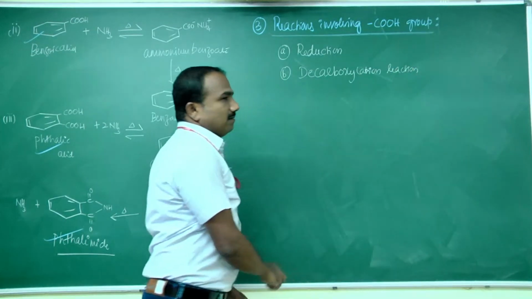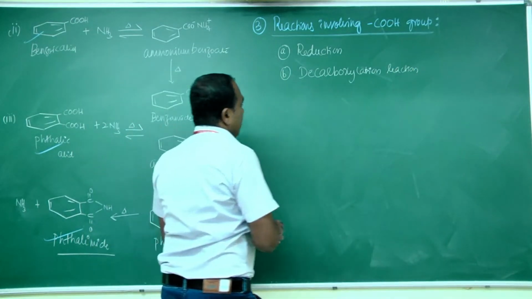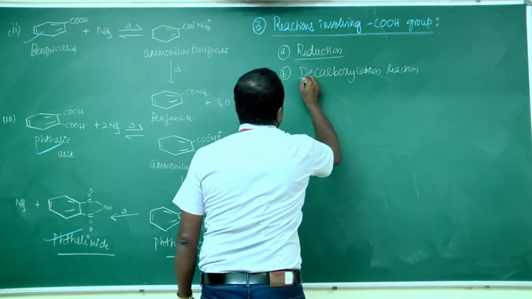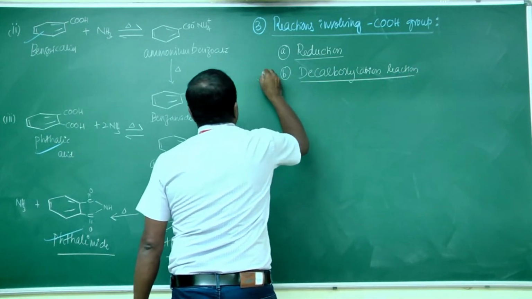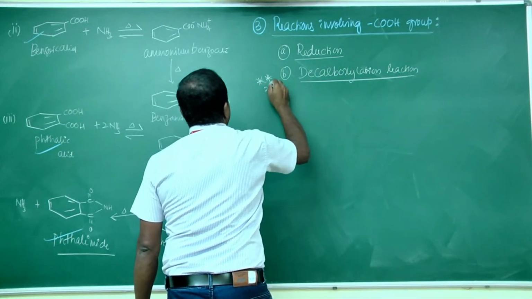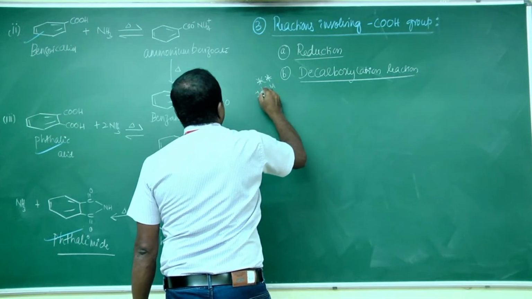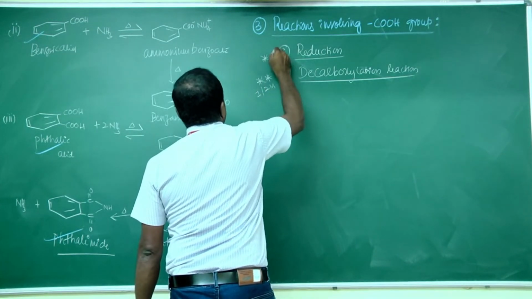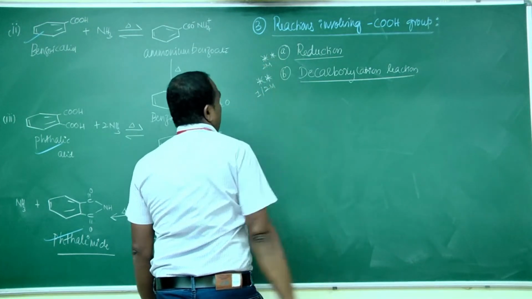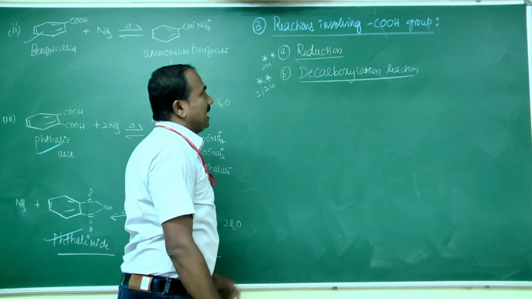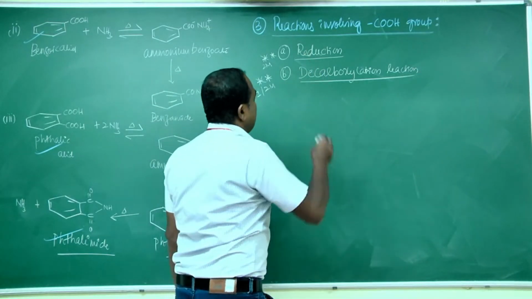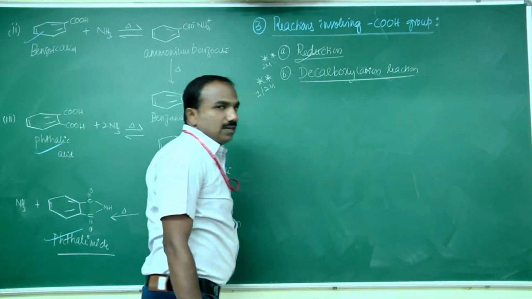The first one is reduction. Both these reactions are very important from the examination point of view, and they have already been asked for 1 mark and 2 marks. Take the first reaction, the reduction reaction.